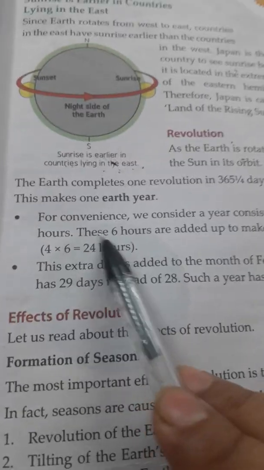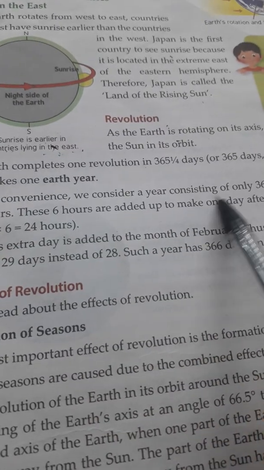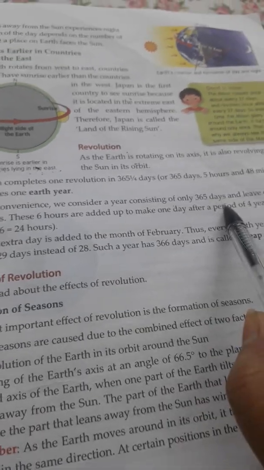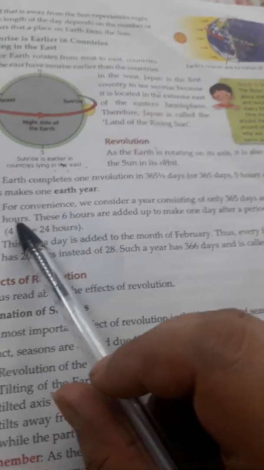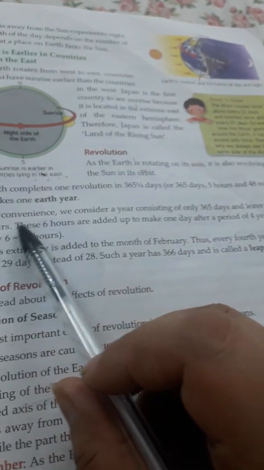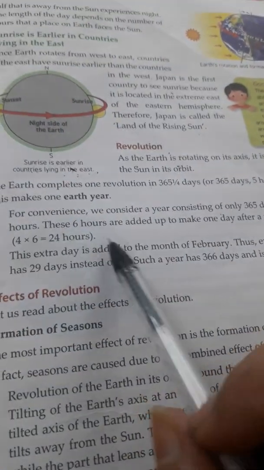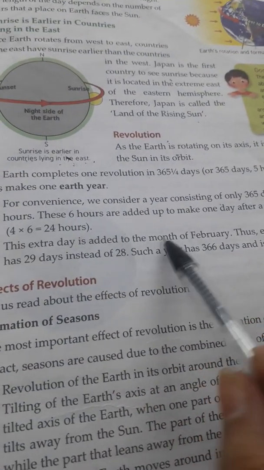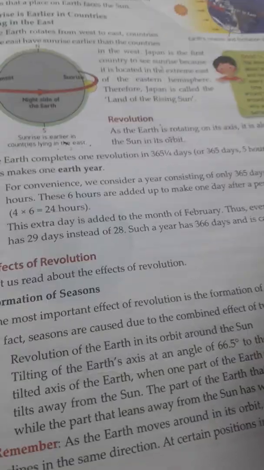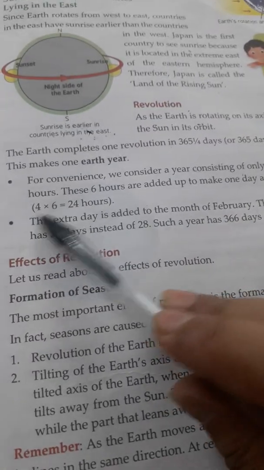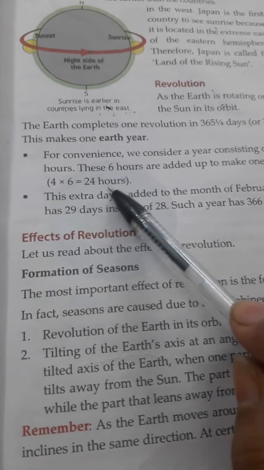For convenience, we consider a year consisting of only 365 days and leave the 6 hours. These 6 hours are added up to make one day after a period of 4 years. So 4 into 6 is equal to 24 hours.